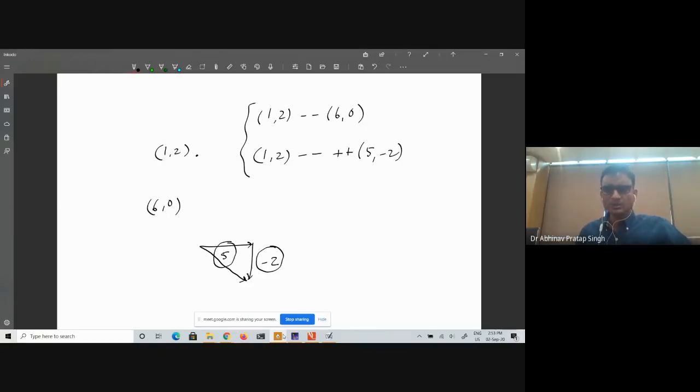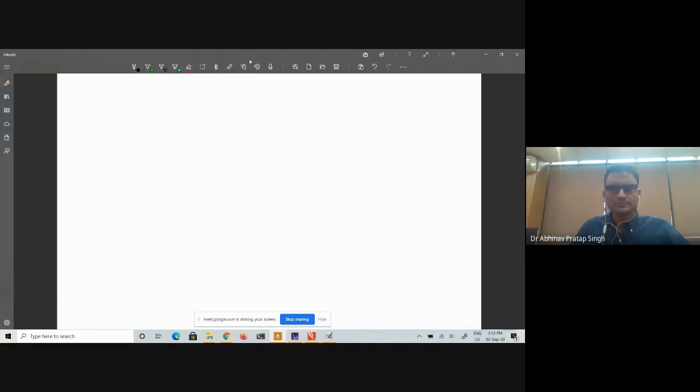Let me give you one more example. Let us say that you were, let me just clear this out. Let us say that you were at some point 1, 2, or whatever point you want. Now if I say go from this particular point along 30 degrees, or whatever angle it is, and go 2 units, this should be the length of the distance that you travel at this angle of 30 degrees.